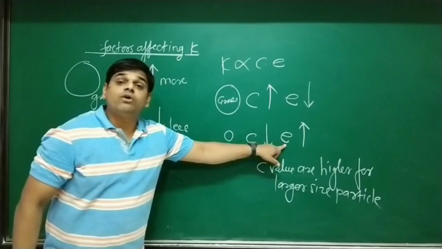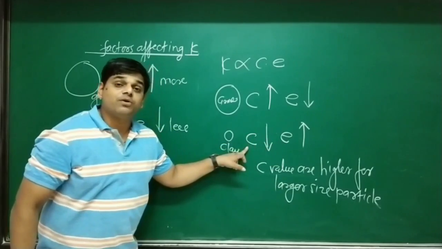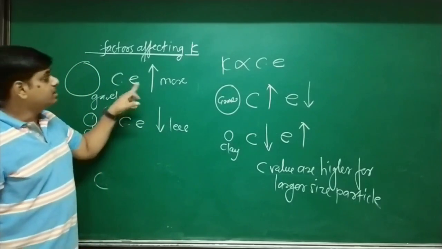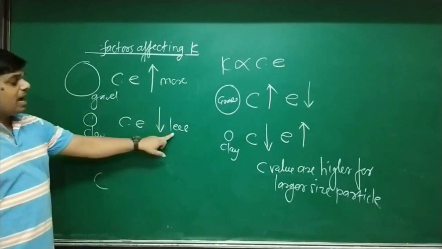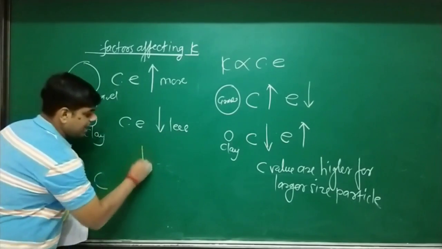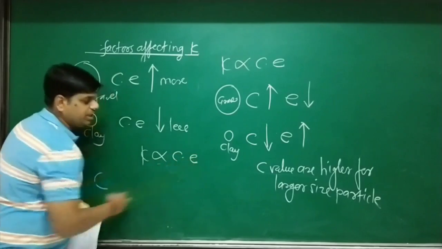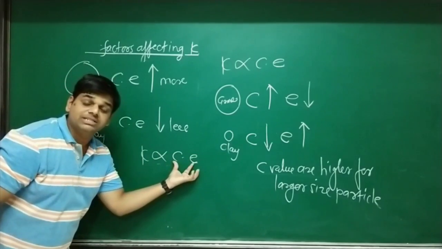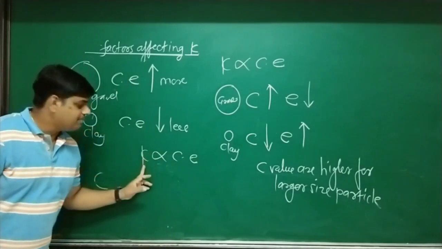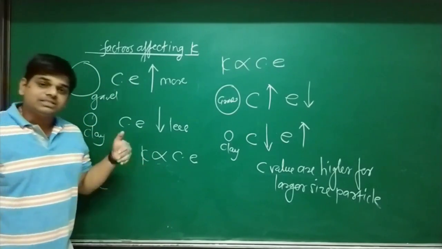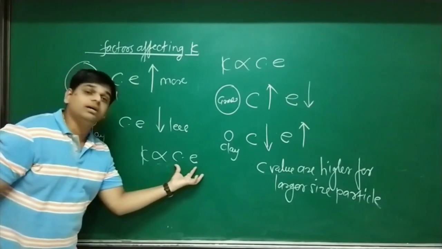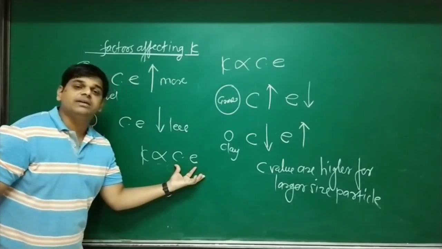Void ratio is more for clay but shape constant is less for clay. But when you take the product C into e, that product is higher for gravel and has low values for clay. Now when you compare with K proportional to C into e, this product is higher for gravel. So this clearly specifies permeability increases with increase in size of particle, and permeability increases with increase in the value of the product, and this product value is always higher for gravel.